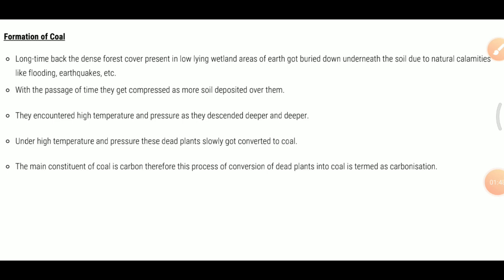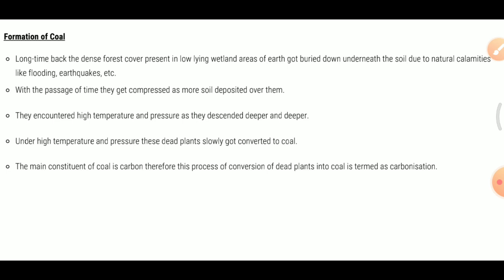Now the question arises that where do we get coal from and how it is formed? About 300 million years ago, the earth had dense forests in low-lying wetland areas. Due to natural processes like flooding, these forests got buried under the soil. As more soil deposited over them, they were compressed. The temperature also rose as they sank deeper and deeper. Under high pressure and high temperature, dead plants got slowly converted to coal.